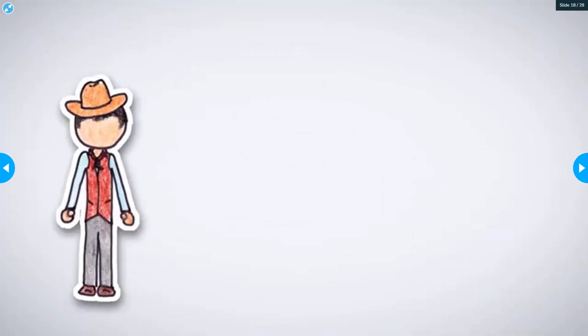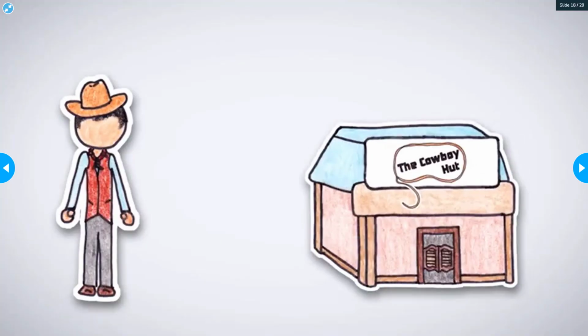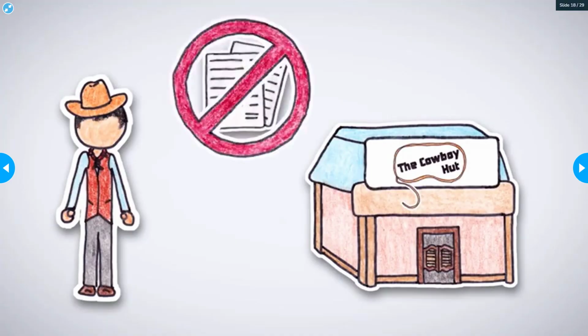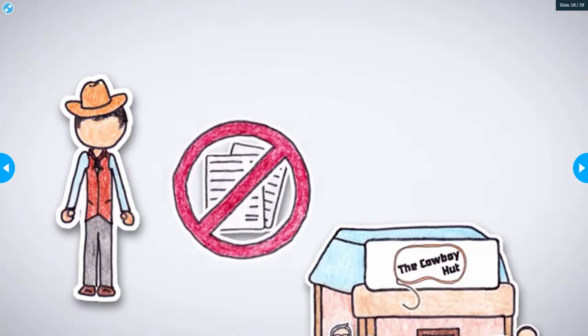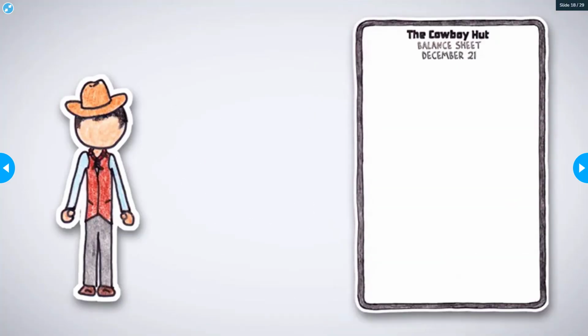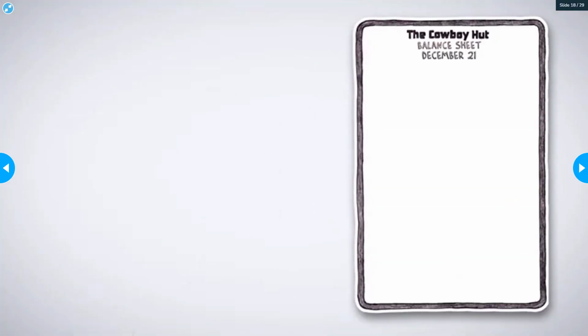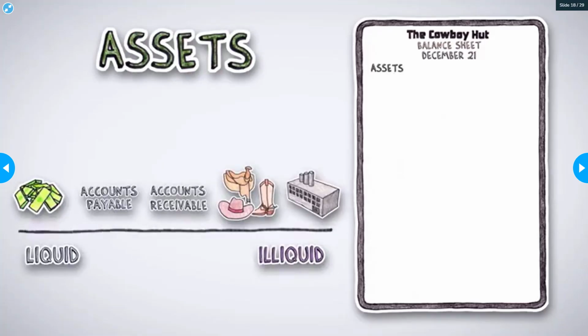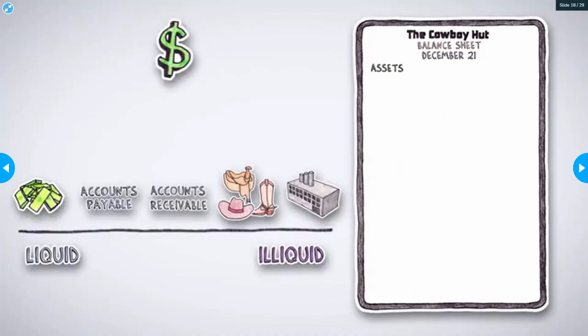Here's Wayne. Wayne owns a chain of profitable cowboy gear stores in Texas. The Cowboy Hut is not a publicly traded company, so financial statements are not required. But Wayne has some private investors who feel preparing a balance sheet will be helpful to get an idea of the net worth of the company. Wayne begins counting all his assets, starting with the most liquid. Liquidity means how quickly he could sell his assets if he needs to.